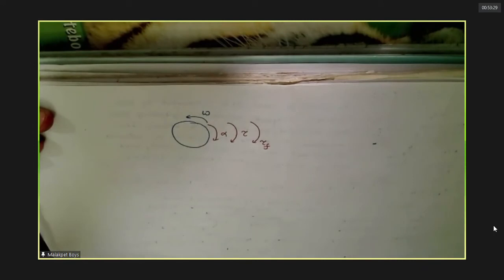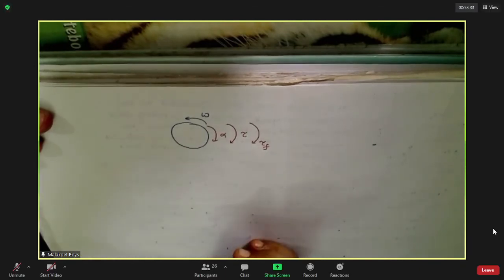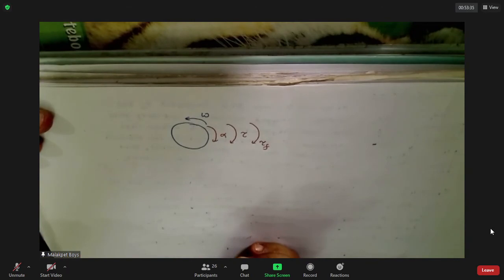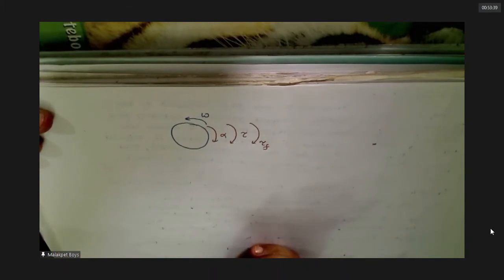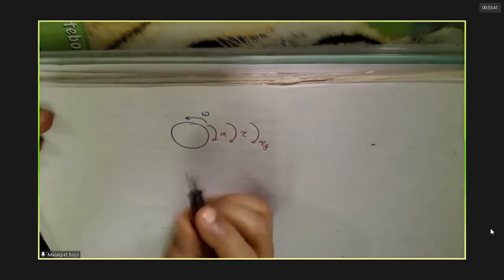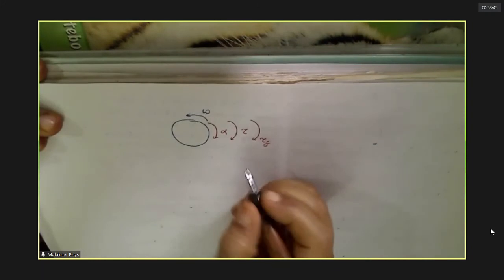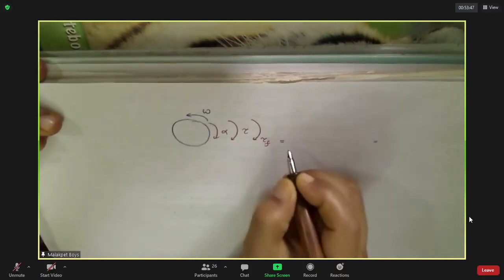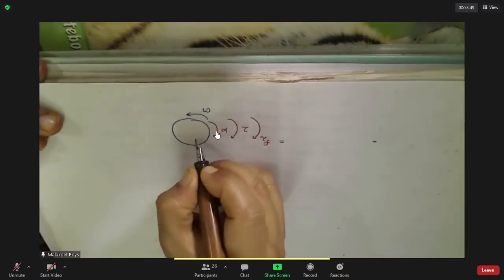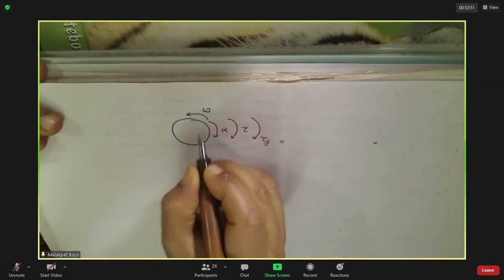So now let us see the frictional torque. Since this is rotating like this, friction should be in this direction.